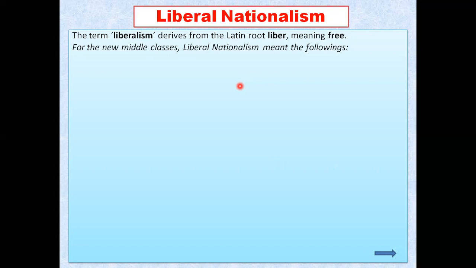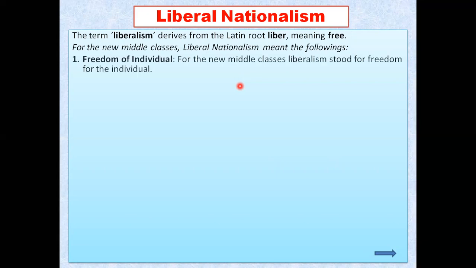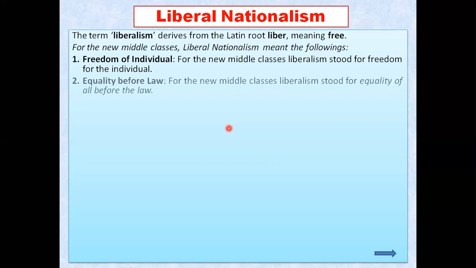They wanted this liberal nationalism, freedom of an individual. The first thing that they meant by liberal nationalism, let us have some points over here. You can be asked to write in your exam also. Freedom of individual, first one. In the concept of liberal nationalism, the first thing they wanted was freedom of the individual, that everyone should be free. For the new middle class, liberalism is for freedom of the individual. Every individual should be free.